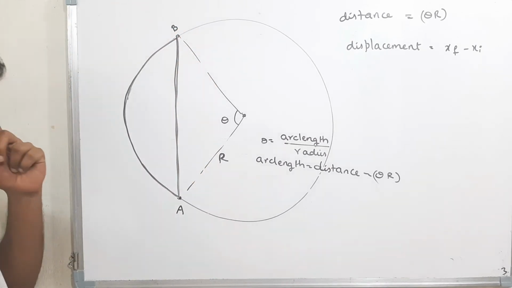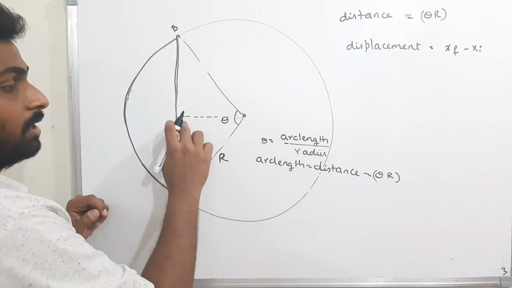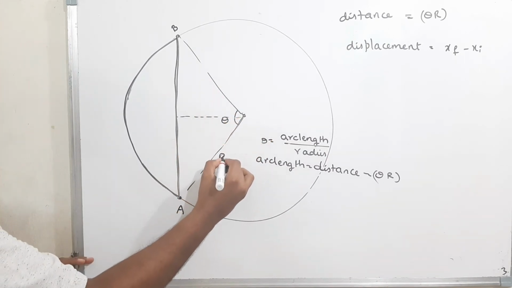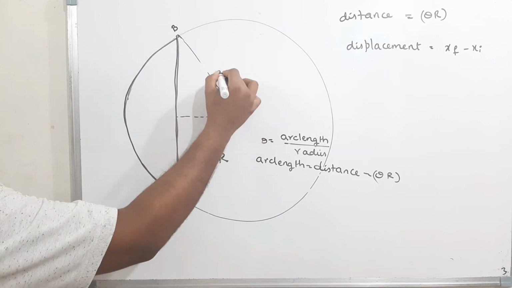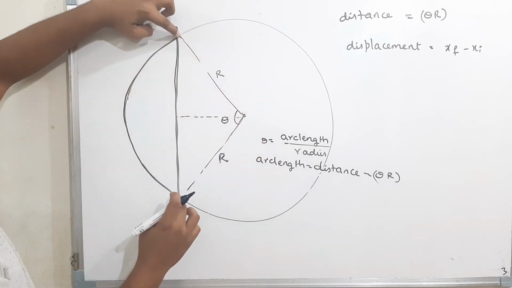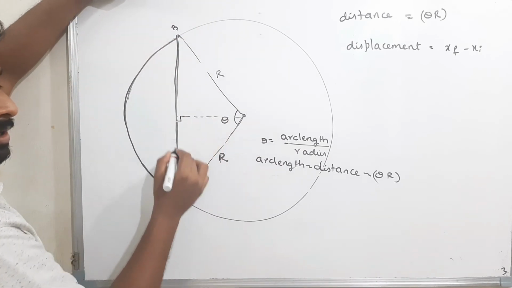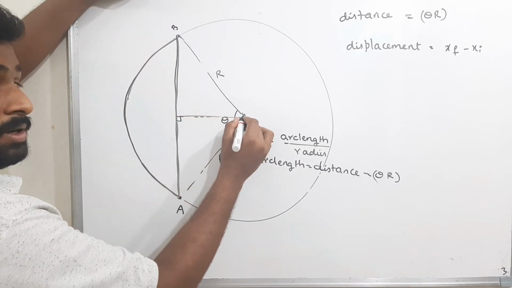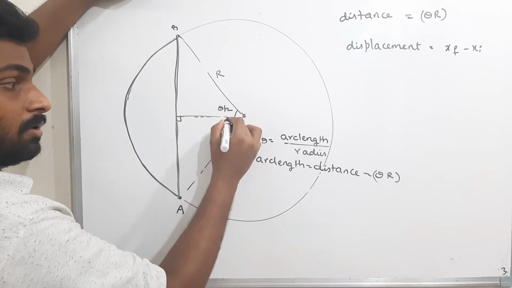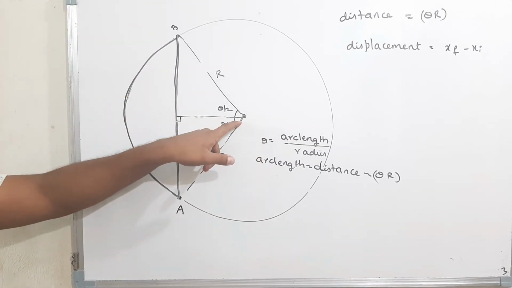Now see what I am doing. I'm drawing a perpendicular bisector for this line, and that will meet at the center. Now see here, this is radius r, and this is also radius, that is r. That means this is an isosceles triangle. If I draw a perpendicular bisector, then that has to meet at the vertex, and this is making a half angle, that is theta by 2 and theta by 2. This perpendicular bisector is also an angular bisector here.